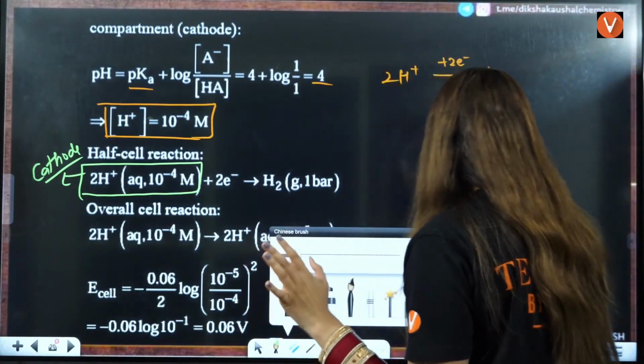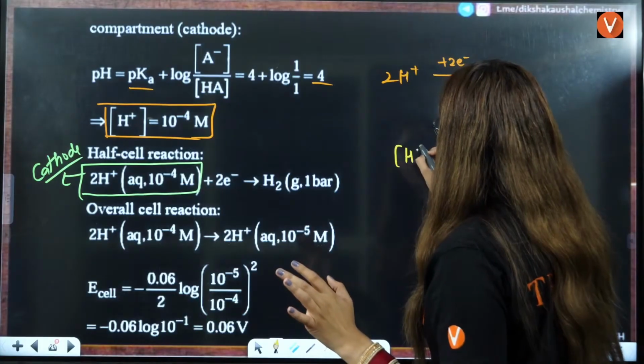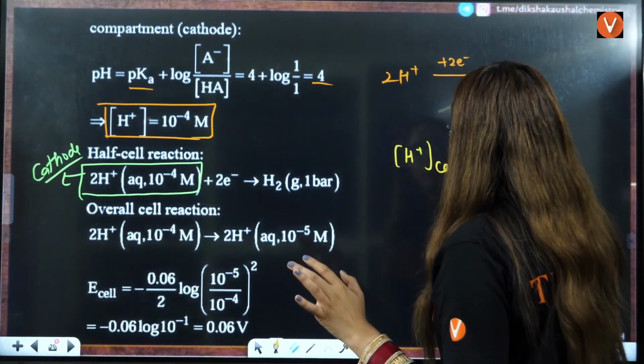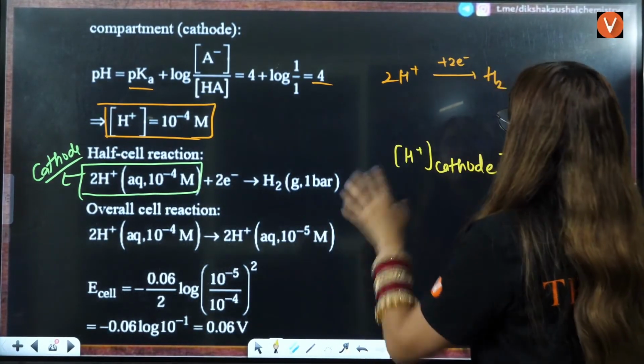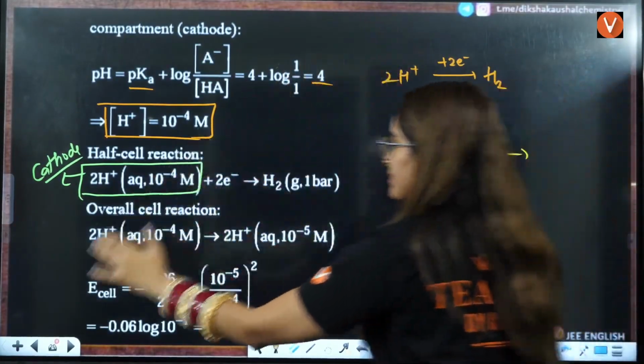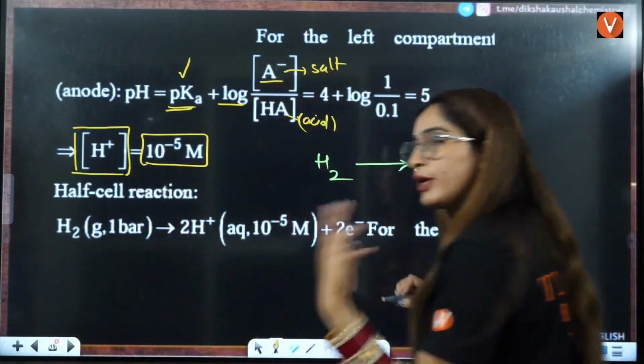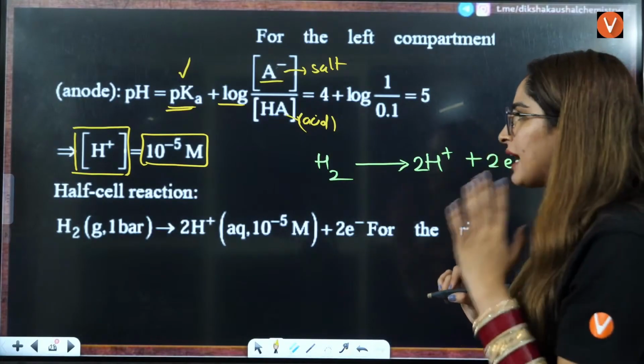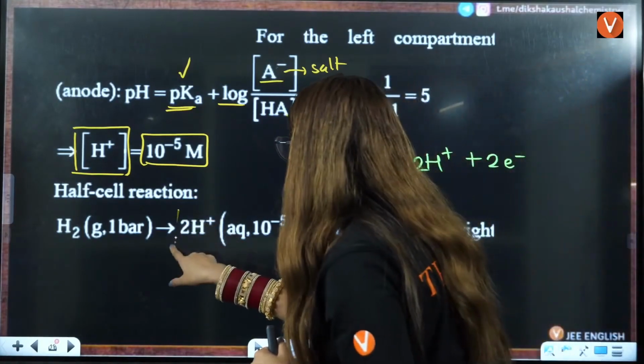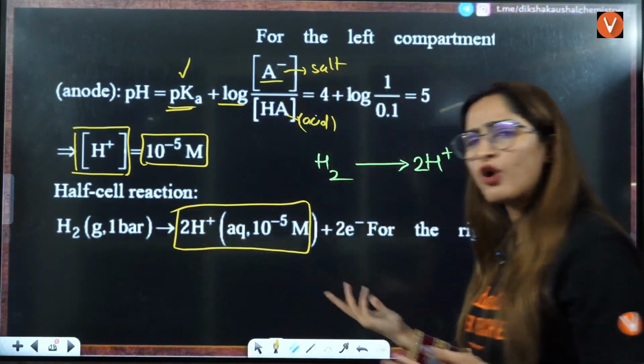So the overall reaction will have the H positive concentration of the cathode on the right side, because H2 will cancel eventually. H2 we know is at 1 atmosphere pressure, so that will cancel. The electrons will also cancel.